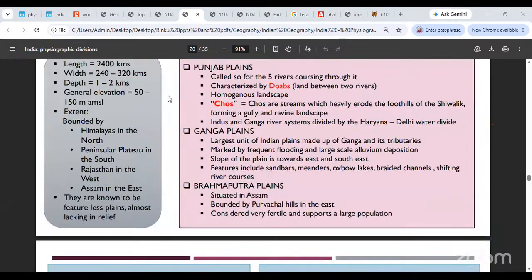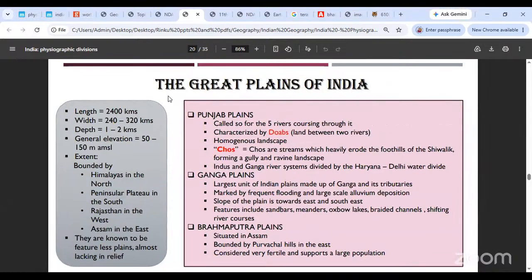Now, moving forward, let's take a general idea of the general features of the Great Indian Plains. The length is around 2,400 kilometers. Once again, since UPSC, since NCERT dares to mention this fact, you need to remember it. Not my concern how you remember it. Width is anywhere around 240 to 320 kilometers. The depth is around 1 to 2 kilometers. The general elevation is 50 to 150 meters above mean sea level, and the extent would be.